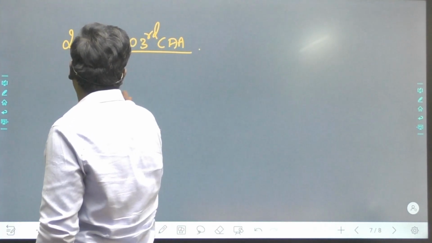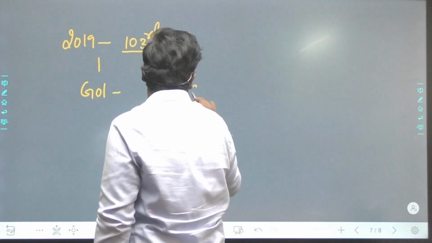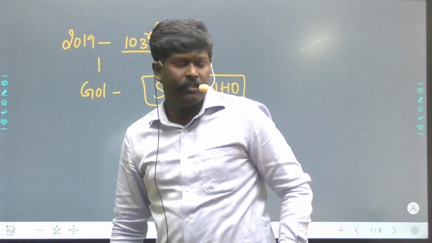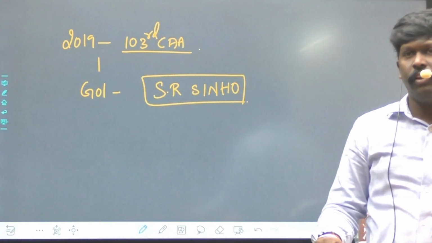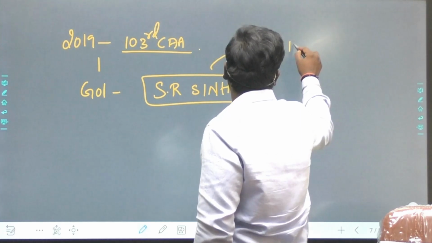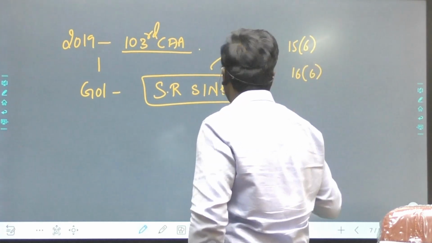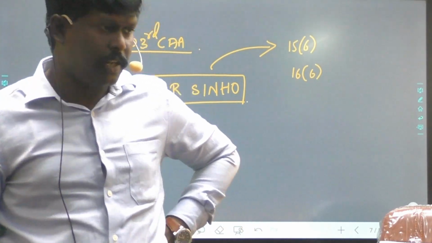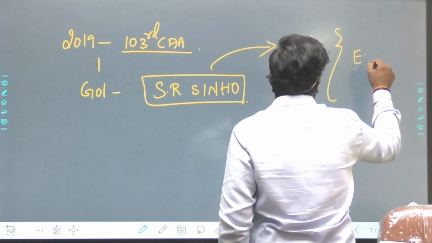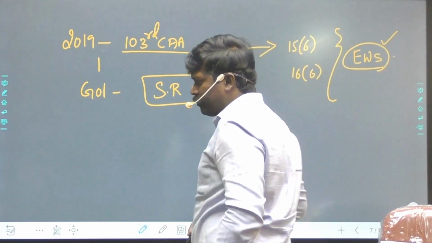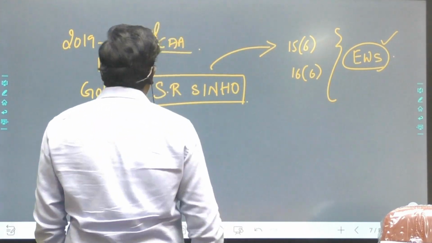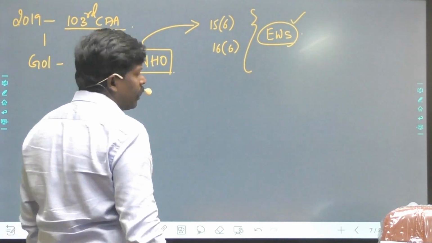The Government of India, under the recommendations of the SR Sinho Committee, has amended the Constitution and inserted Article 15 Clause 6 and Article 16 Clause 6, which provides reservations of up to 10% to economically weaker sections.